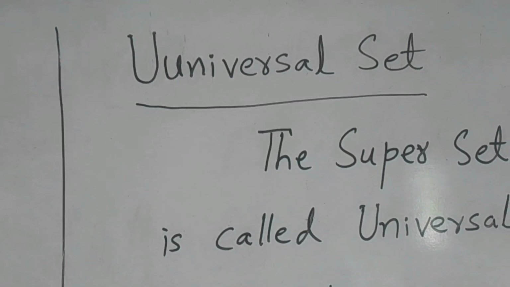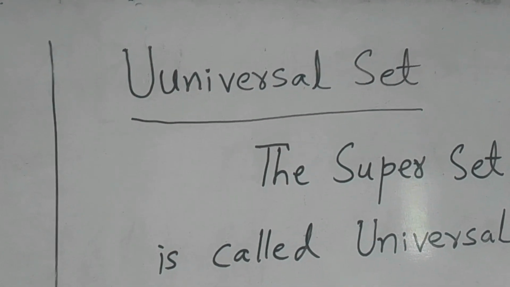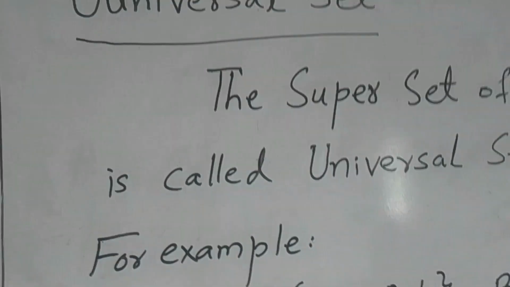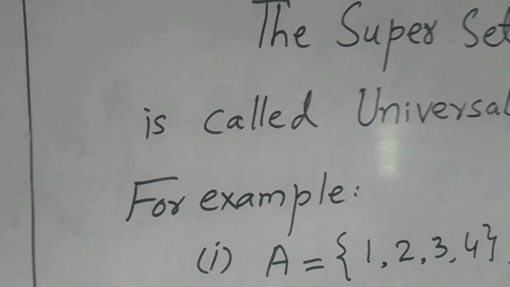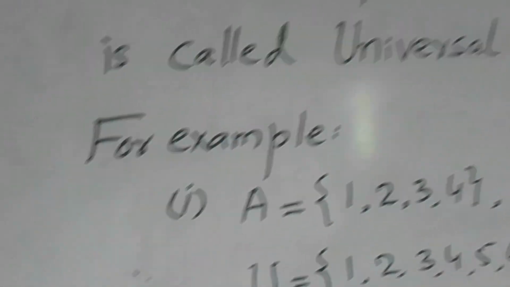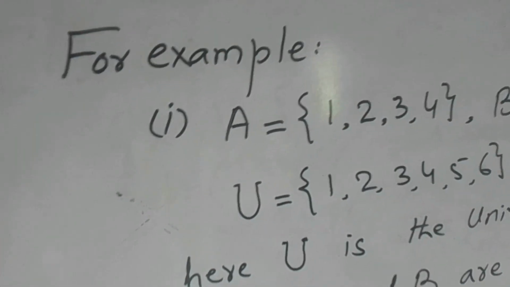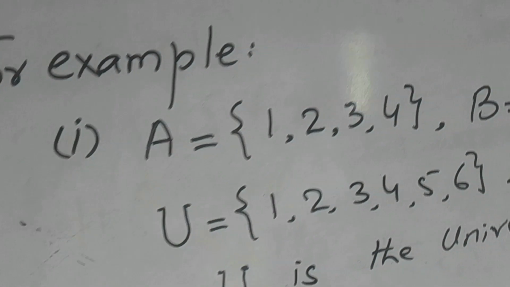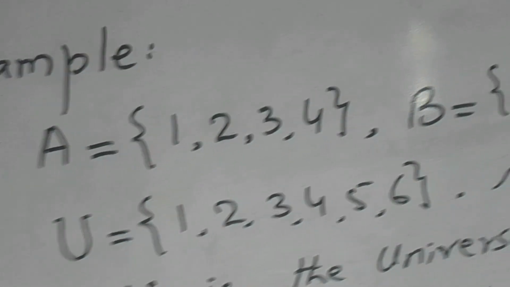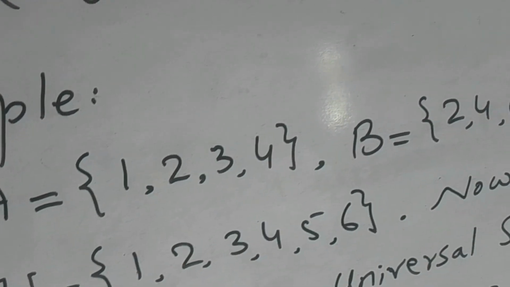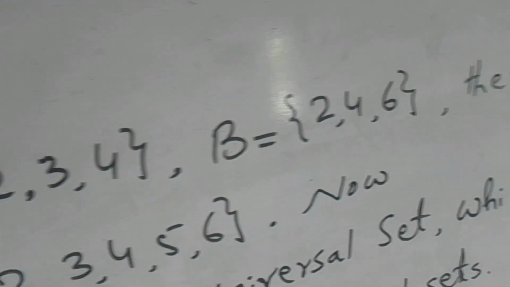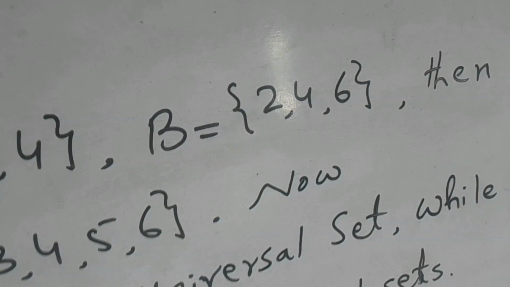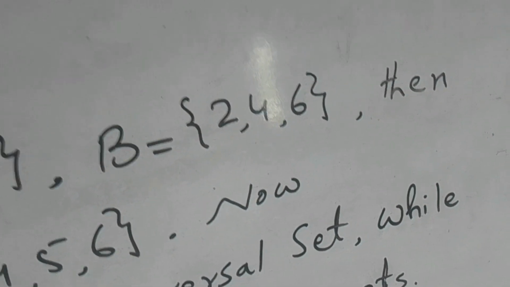Now we are going to our topic universal set. The superset of considered sets is called universal set. For example, number 1, considered set A is equal to {1, 2, 3, 4}. Considered set B is equal to {2, 4, 6}.